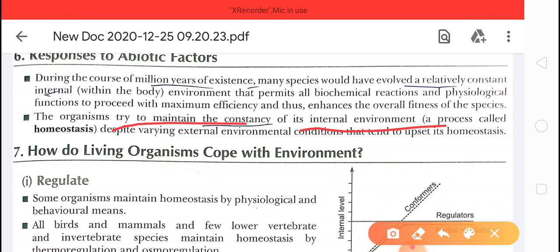So the living organism first of all maintains its internal environment while it is exposed to the abiotic factors. Now, how do living organisms cope with their non-living environment?